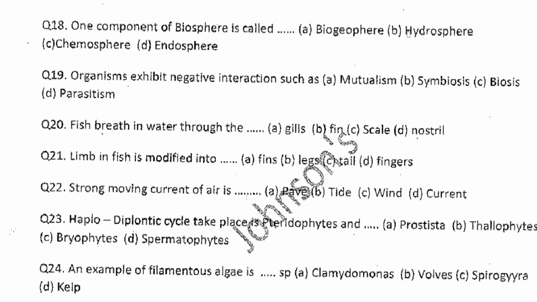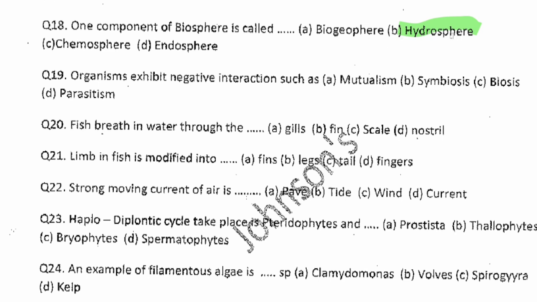Do you know why? Biosphere is any place a living thing can live, a living thing exists. And you agree with me that in hydrosphere, there are living things in the water, fishes, aquatic life. So hydrosphere is a component of biosphere because living things exist here.